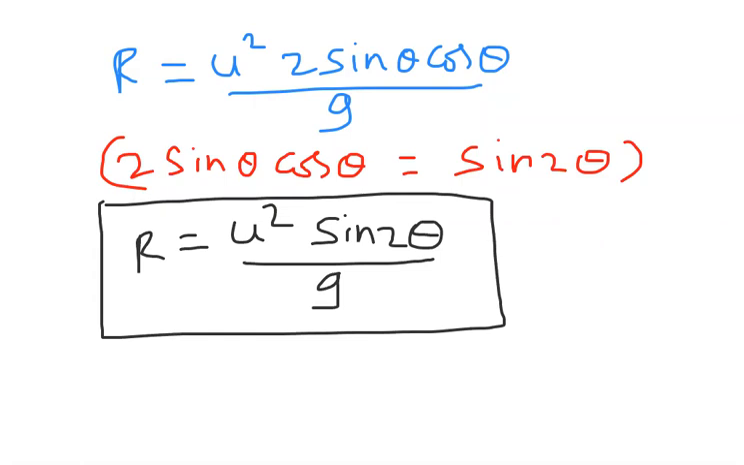So the range formula we got finally is u square sin 2 theta by g. Now I want to discuss the maximum range. I hope you are clear with the range formula. It is simple: this 2 sin theta cos theta, I have written as sin 2 theta. So the range formula u square sin 2 theta by g is what I got here. Next, let us observe carefully.